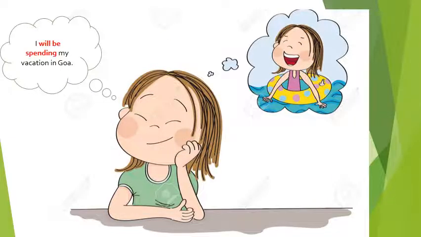Now let us come to this example. This girl is imagining herself that she will be spending her vacation in Goa. So, will be spending. She's not spending it right now, but she will be doing that in future and for a long period of time, because you cannot spend vacation in 5 minutes. You at least need a day or two.